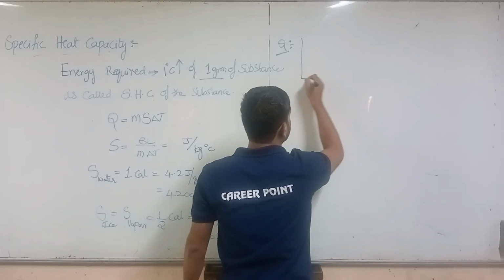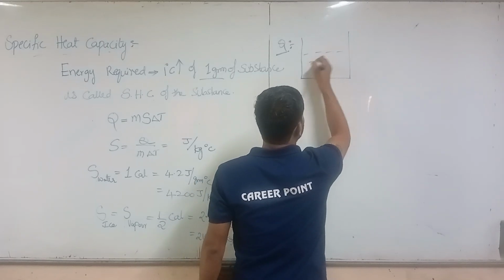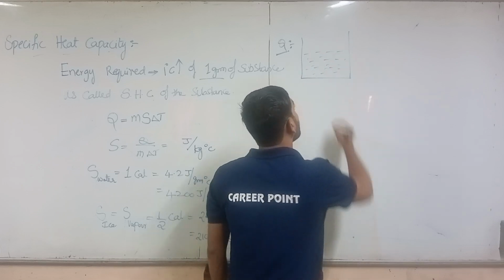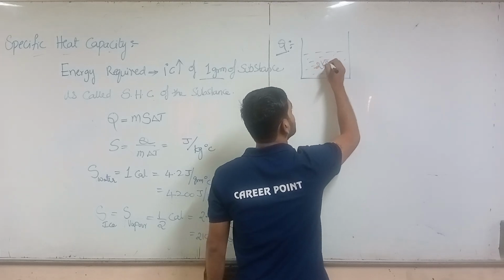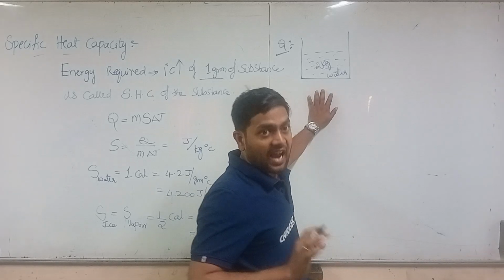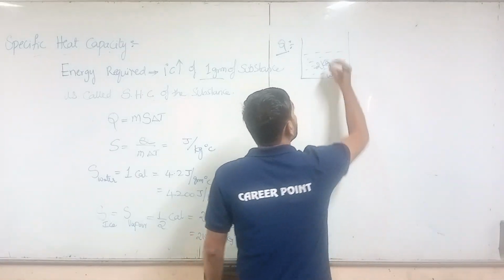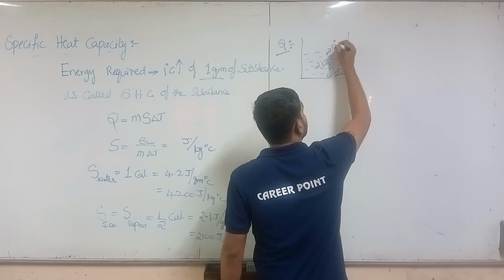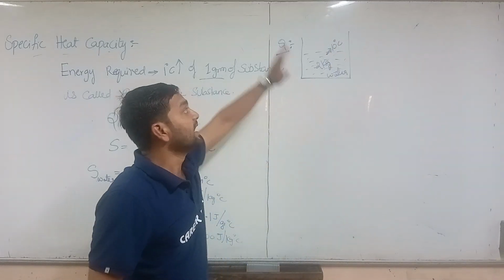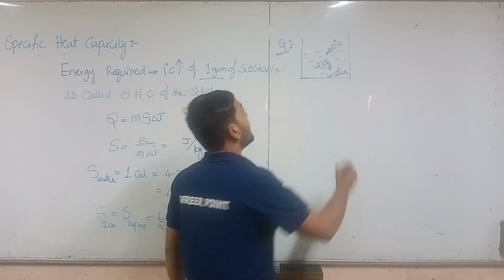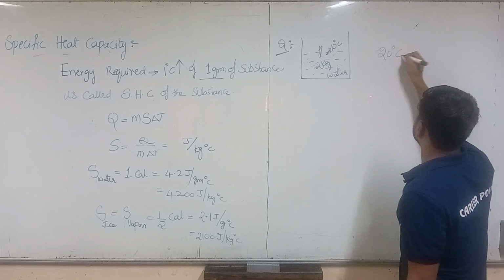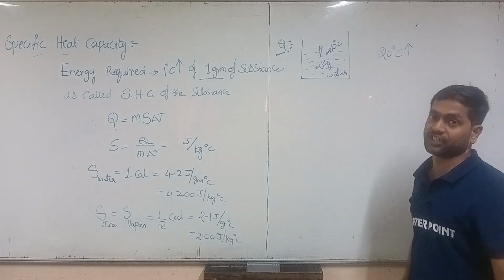A container has 2 kg of water, initially at 10 degree Celsius. What is the energy required to raise it to 20 degree Celsius?